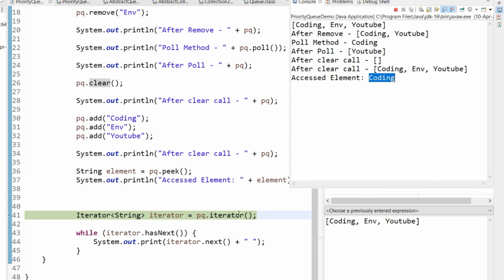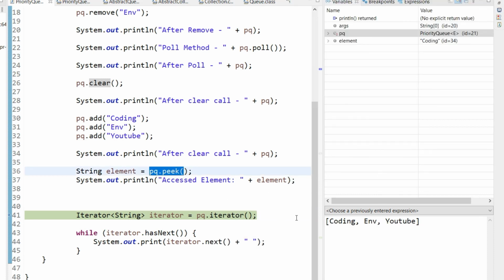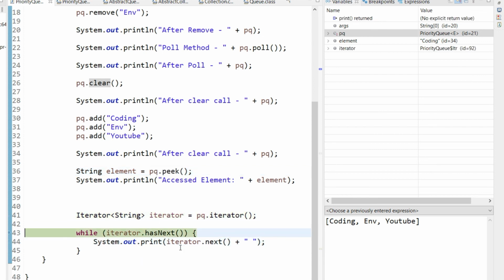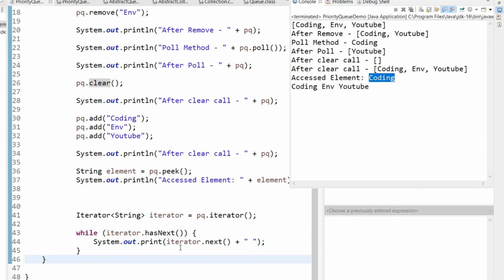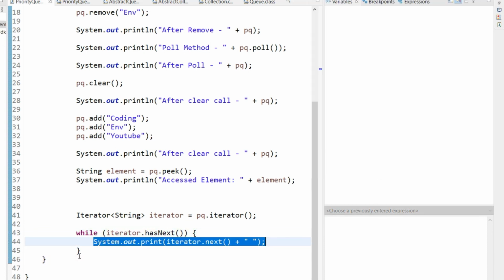But you see one thing: when I called this peek, it didn't delete that particular string. It only read that string and left it in the queue. Now after that, we can use the iterator from the iterable interface also to iterate this priority queue. So here you can see I clearly iterated over this priority queue. So this is all about the priority queue in this video.